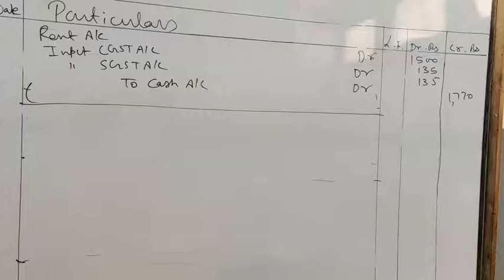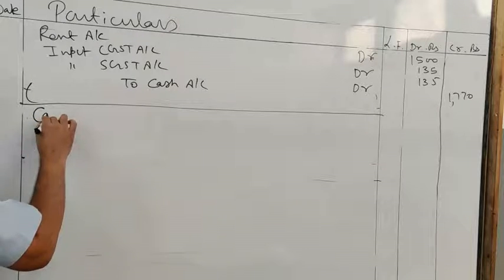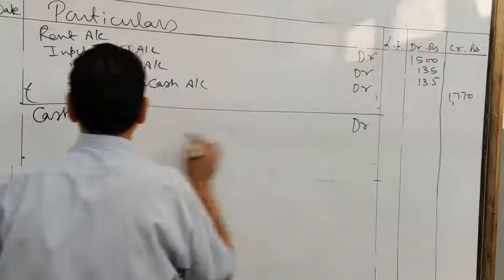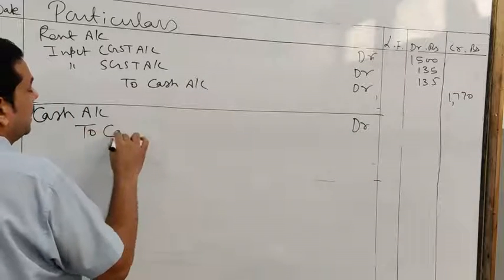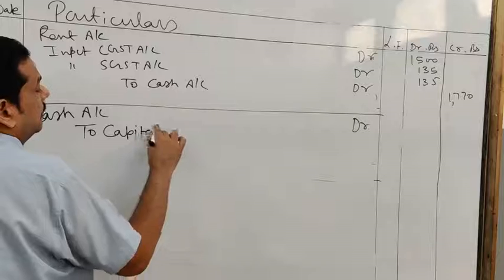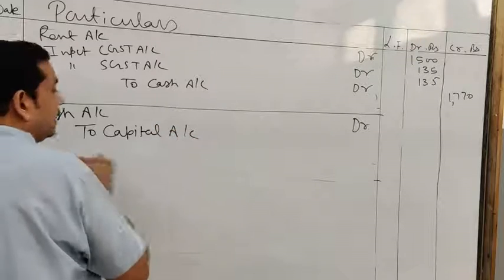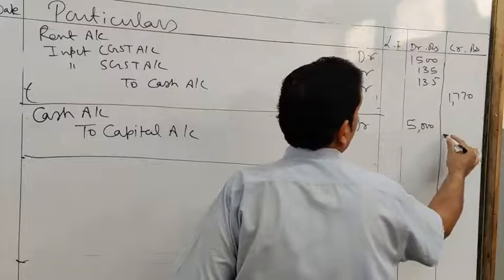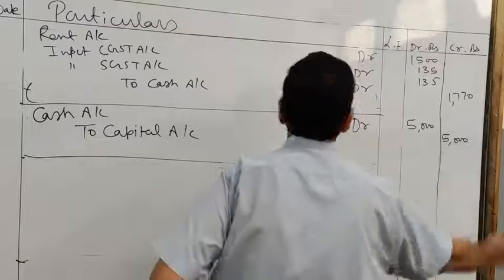It is not subject to the levy of GST, being personal asset of the proprietor. On selling of personal asset of the proprietor, GST will not be charged. And the proceeds were invested into the business, so if that is recordable, cash account debit to capital account. Here you will write down the narration, being the further capital introduced into the business.